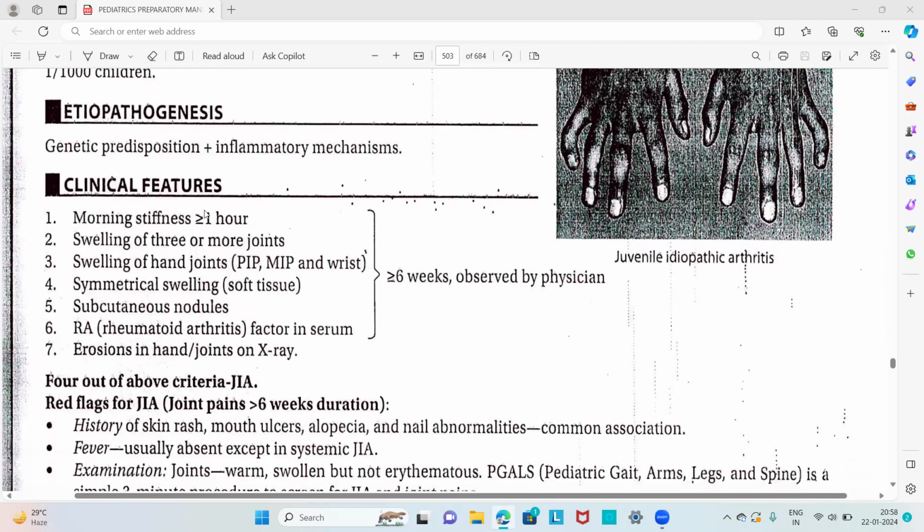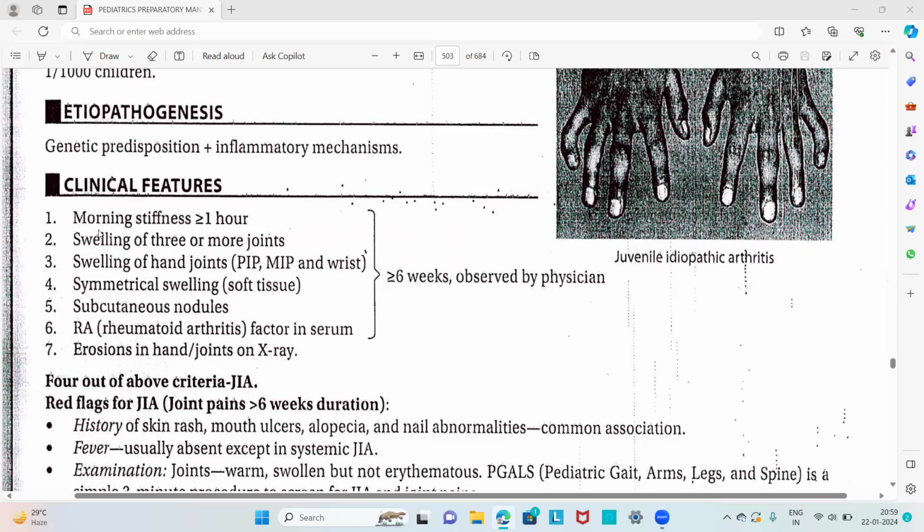About the clinical features of juvenile idiopathic arthritis, the first is morning stiffness of greater than or equal to 1 hour duration, then swelling of 3 or more joints, then swelling of hand joints like proximal interphalangeal joints, metacarpophalangeal joints and wrist joints. Then we have symmetrical swelling, subcutaneous nodules, rheumatoid factor in the serum, and erosions in the hand joints on X-ray. So these are the clinical features.